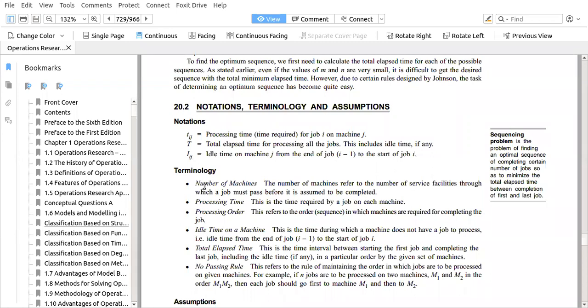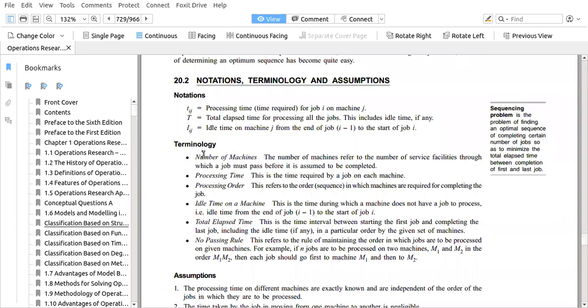Now the terminologies: number of machines. The number of machines refers to the number of service facilities through which the job must pass before it is assumed to be completed. Another example to understand this better: if you visit an airport in a foreign land, you need to process first through the immigration.